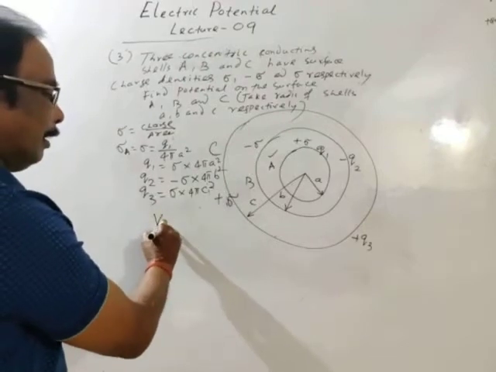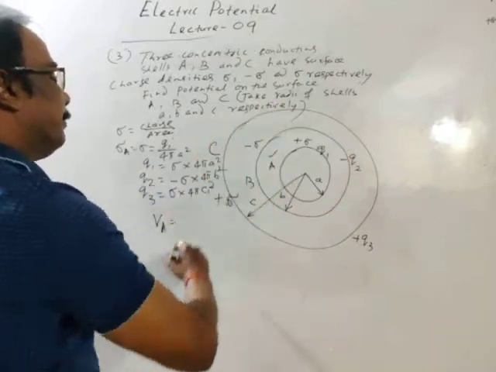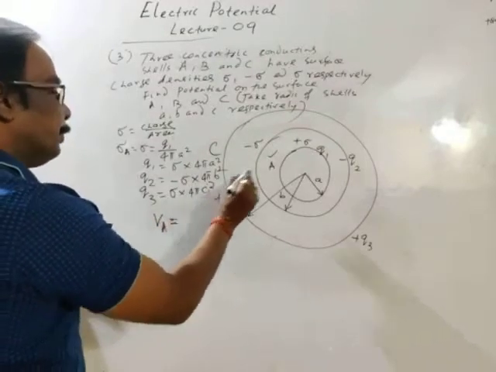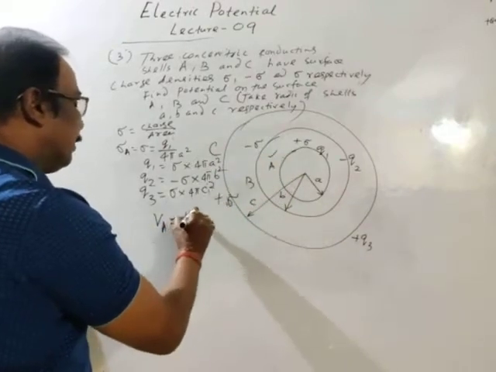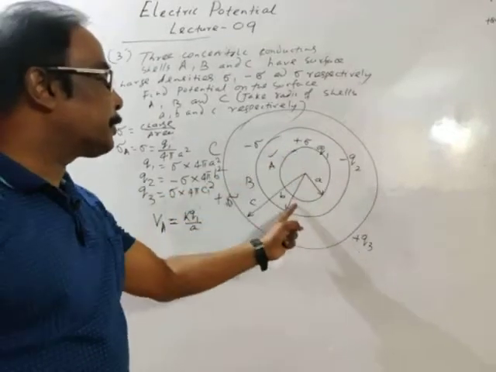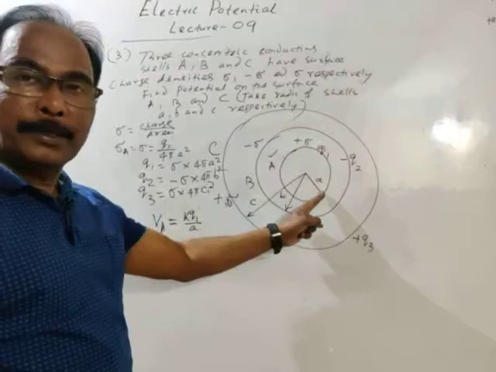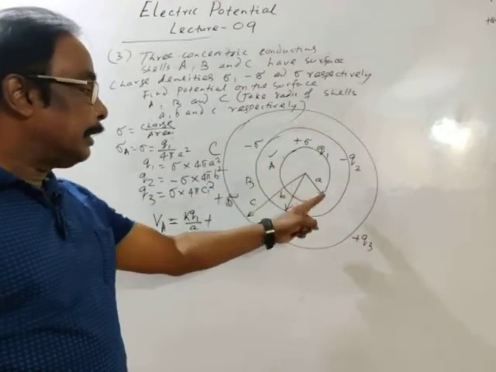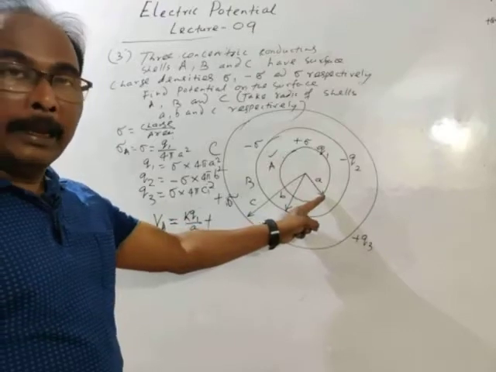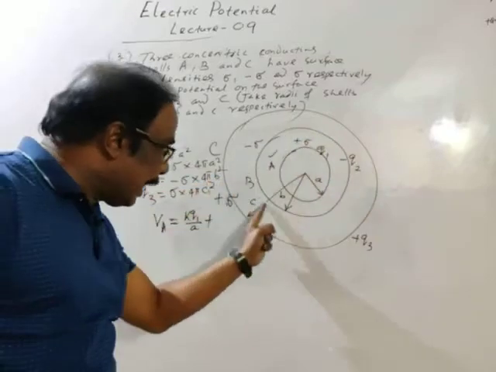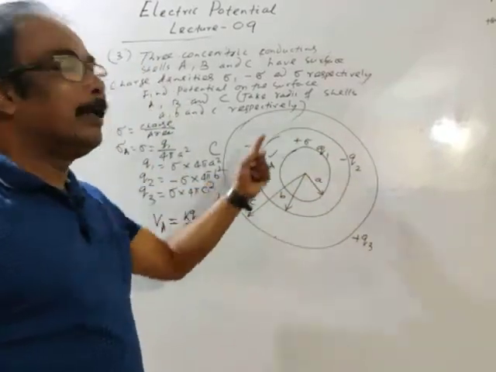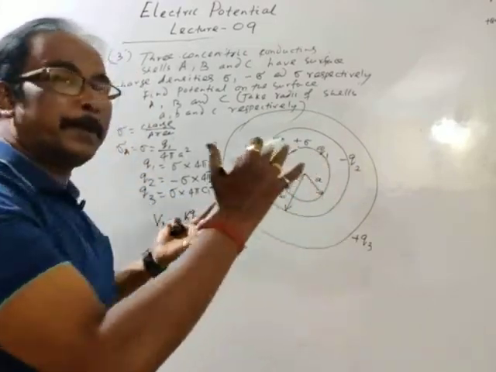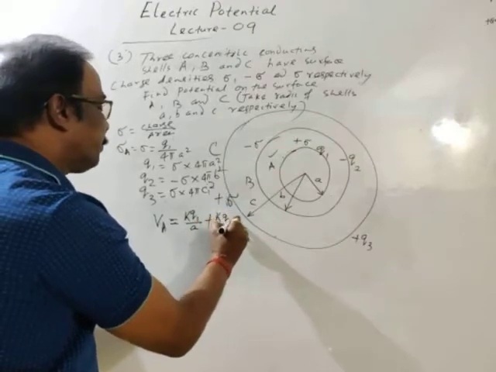Then the potential on surface A. The potential on surface A due to A itself is K Q1 by A. On the surface of sphere A, the charge is Q1, and the distance from the center is A. Then the potential due to shell B: a point on surface A is inside surface B. So the potential on surface B is equal to the potential inside surface B. So the potential due to B is K Q2 by B.